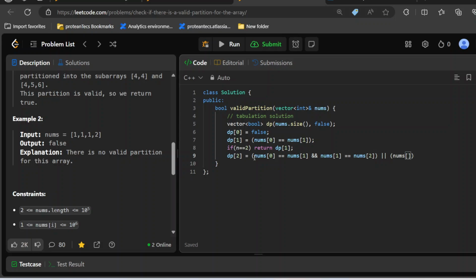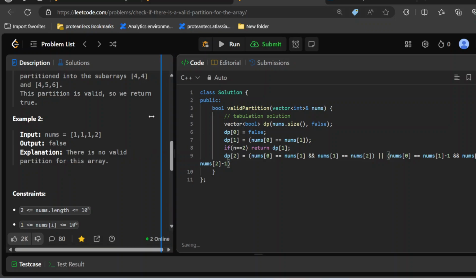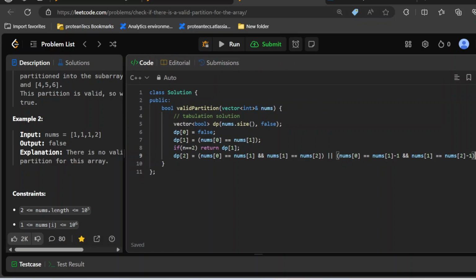If nums of 0 is equal to nums of 1 minus 1, and nums of 1 is equal to nums of 2 minus 1. I'll shorten this up so that it all comes into a straight line. If this is the case, then only our dp of 2 will be true, otherwise it will be false.